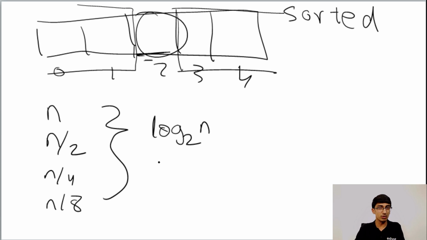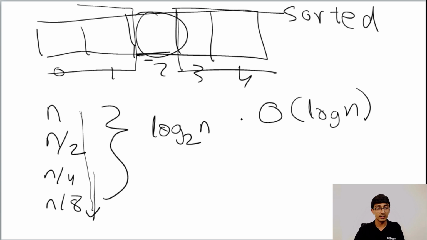I won't go into the derivation of it. Those of you who've done quants aptitude will be able to solve how this is the case. But at max, we are going to do log n base 2 number of repetitions. We are not going to do more than that. So our binary search becomes order log n. For merge sort and quicksort, we'll have to spend a lot of time understanding, so I won't get into that. Just remember that merge sort is order n log n, quicksort is order n square in the worst case, and order n log n in the average case. So over here you have order log n for binary search.